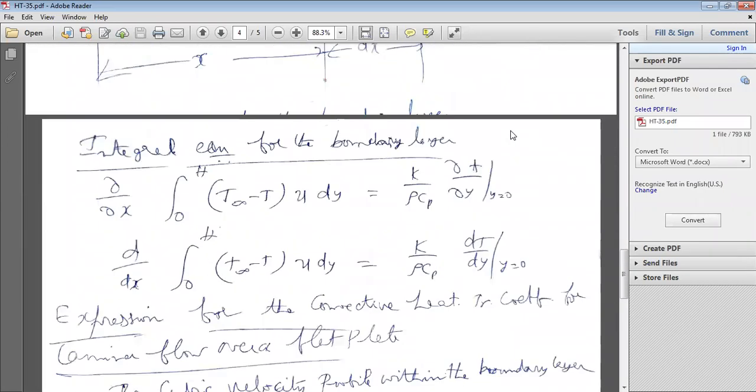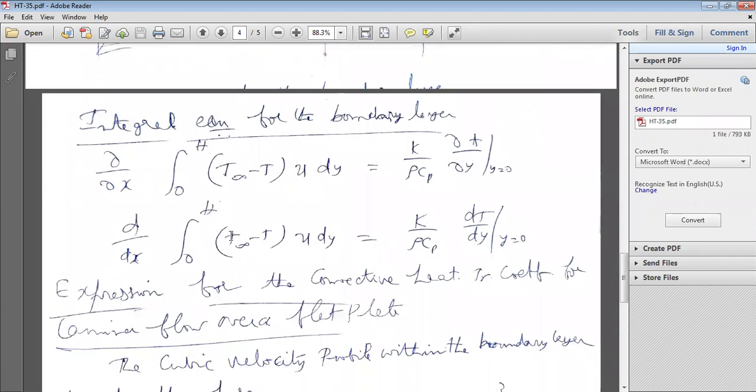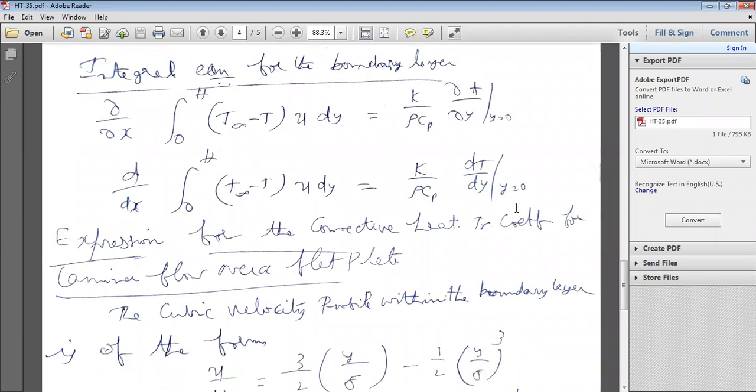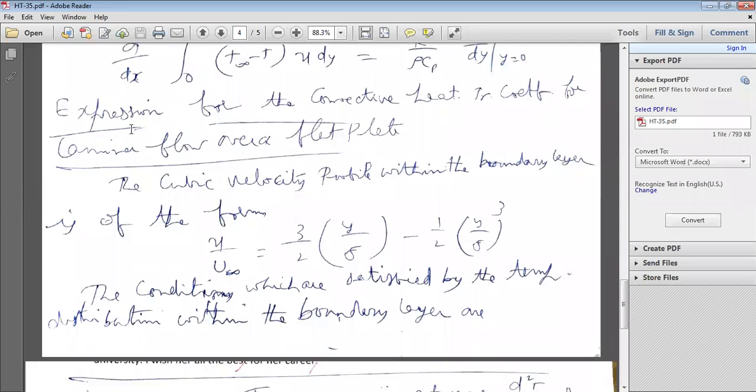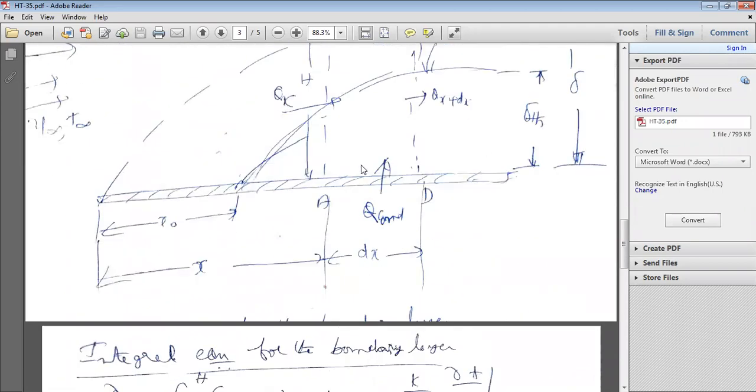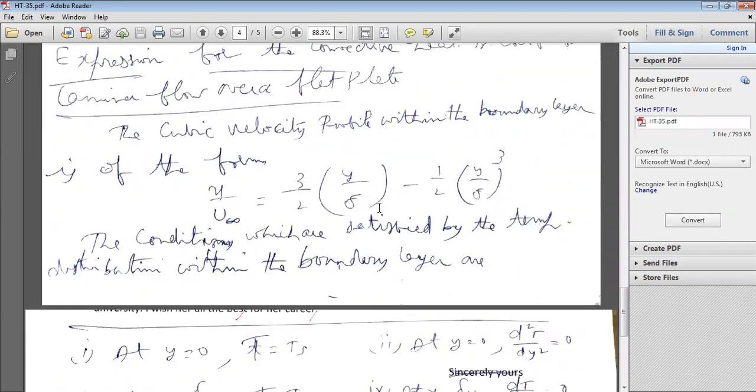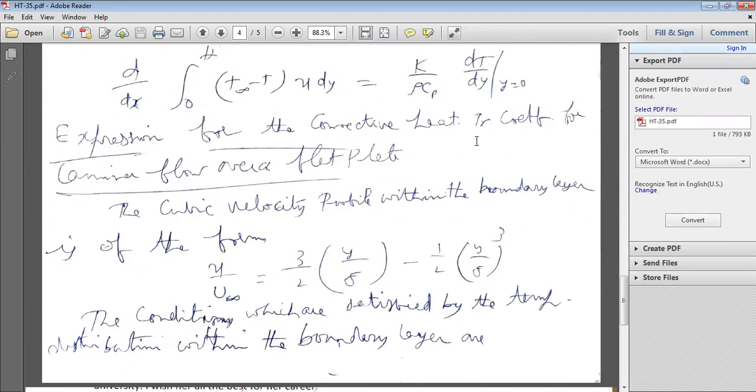So by using this integral energy equation, d by dx of integral 0 to h of (T free stream minus T) into u dy is equal to k by rho Cp into dT by dy at y equal to 0, you can get the expression for the convective heat transfer coefficient, small h.